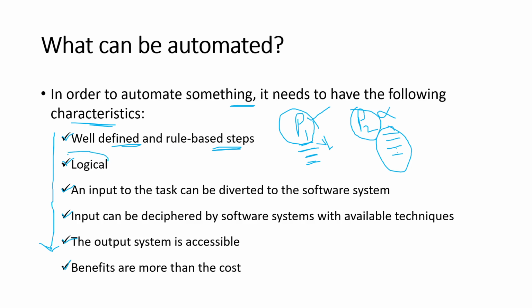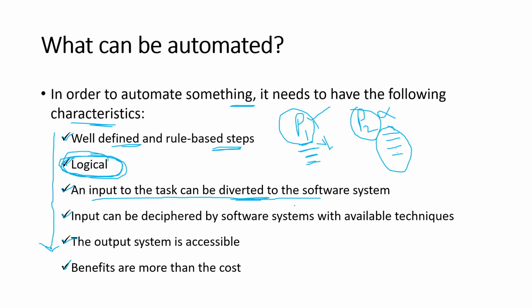Similarly, if the steps defined in the process are very logical, again I can take an example of a switch, if, or for, then those steps or the processes which involve those steps can be chosen for automation. This is interesting. An input to the task can be diverted to the software system. So even if a process exhibits this characteristic, we can go ahead with automation. I will give a simple example.